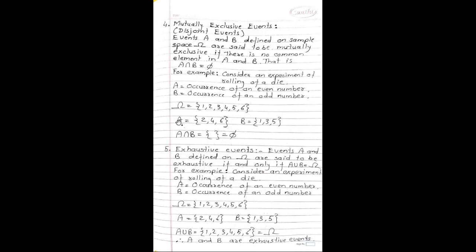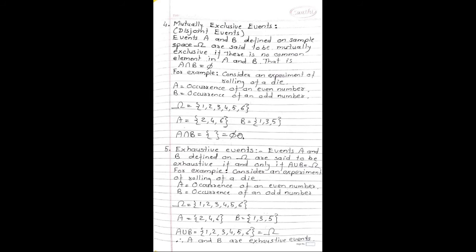Event A is the occurrence of an even number, so A is {2, 4, 6}. B is the event of occurrence of an odd number, so B is {1, 3, 5}. If you observe both sets A and B, there is no single point which is common in A and B. So A intersection B is equal to the empty set.